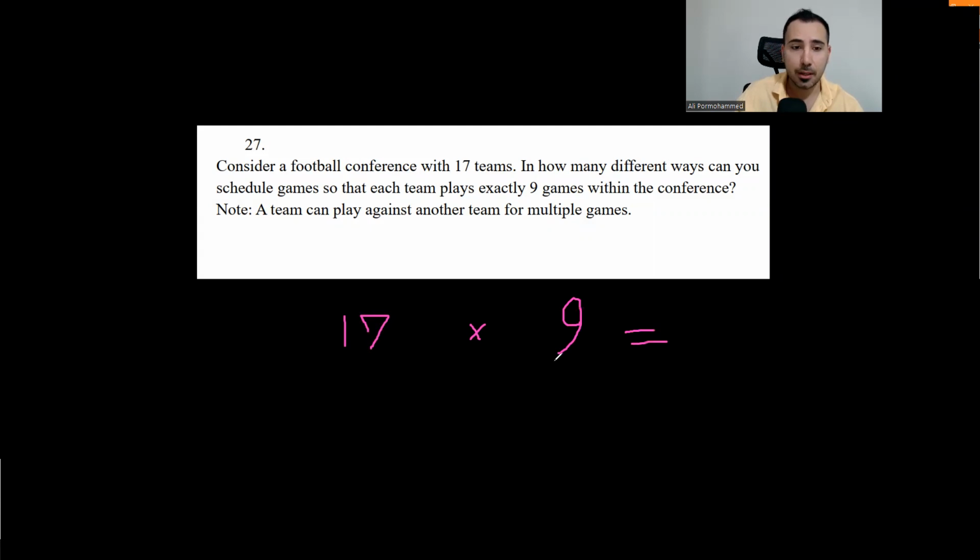Is it? So it's going to be 153, right? So do we need 153 games for all the 17 teams to play 9 games? Is that your answer? Well, let's just show you something. Let's come up with an easier number. Imagine that we have 4 teams, and each one wants to play 2 games.